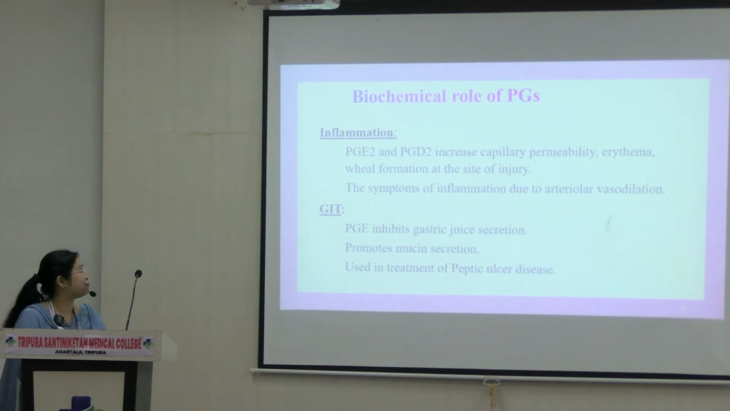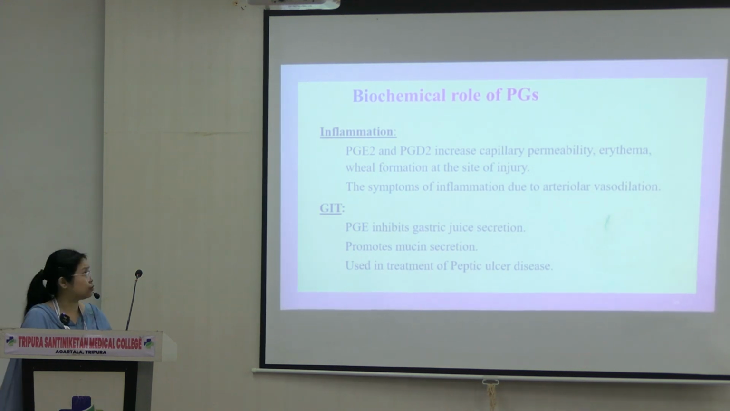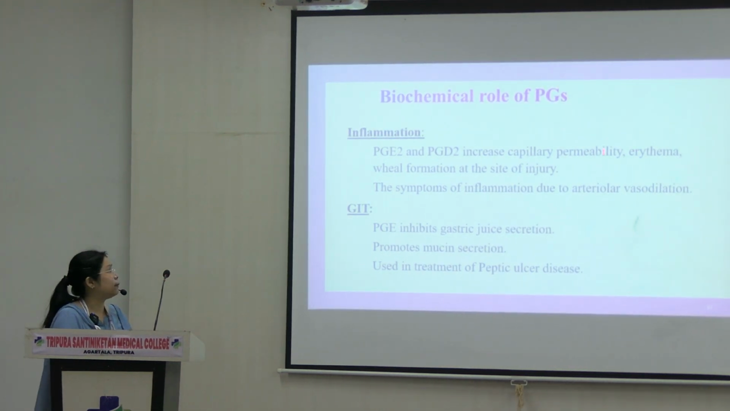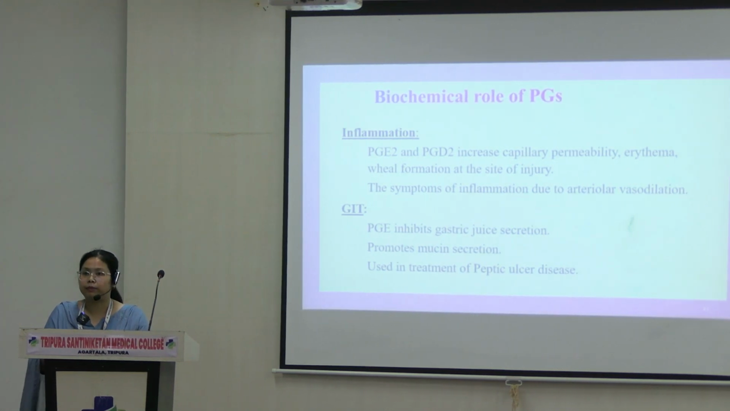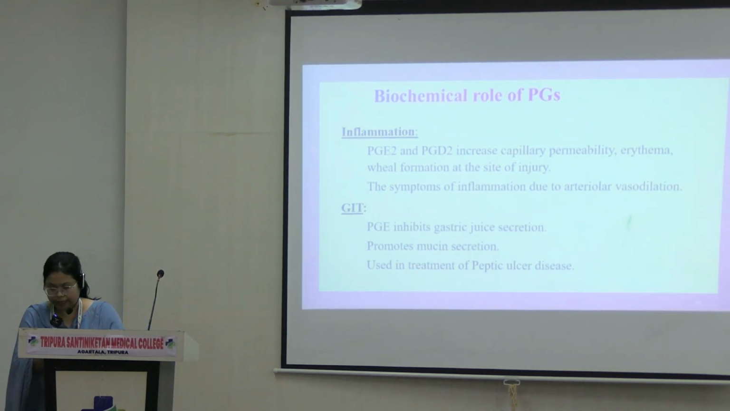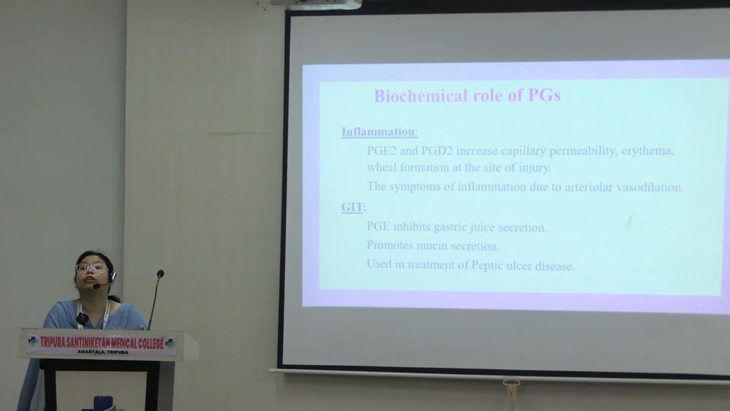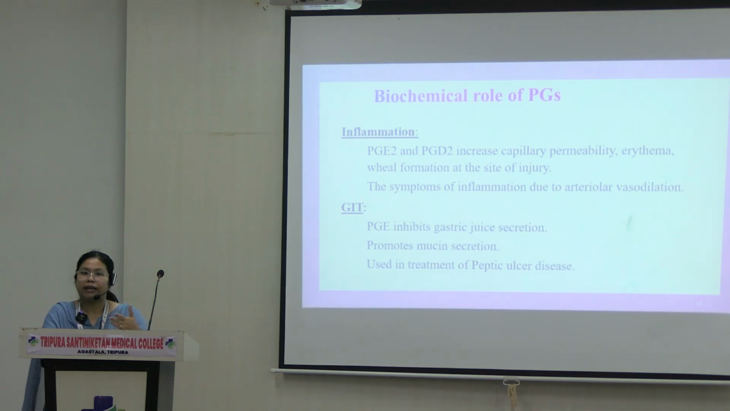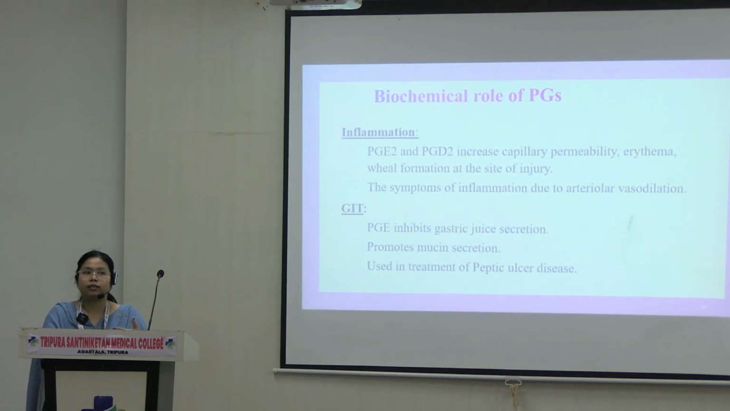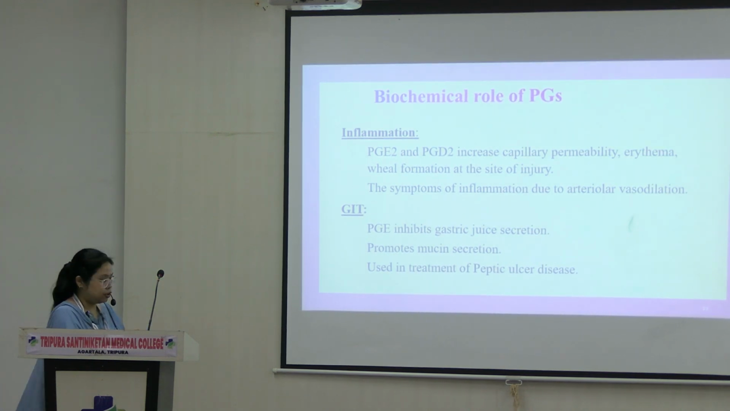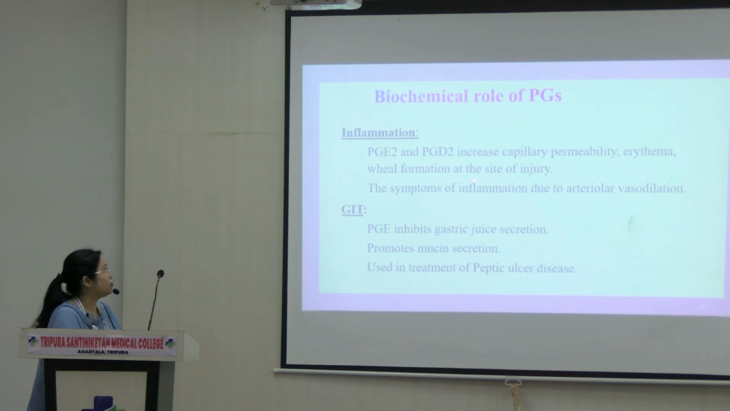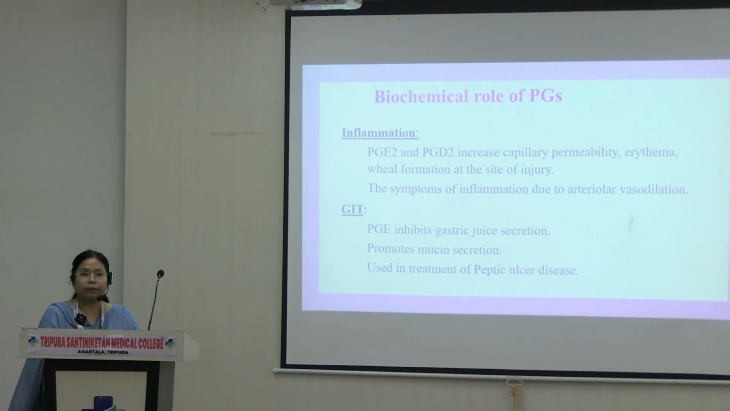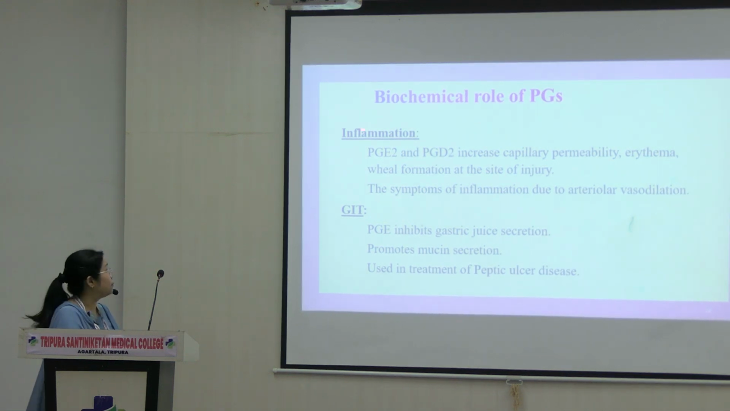That is caused by PGE2 and D2. What do they do? They increase capillary permeability. What is capillary permeability? This is the capacity for them to permeate, or it gives permission. It permits the passage of, say, water, ions, and all of that stuff through the blood vessel. So it increases that, and then it causes erythema formation, and then there's wheal formation at the site of injury. All the symptoms are because of arteriolar dilation, or the capillary gets dilated,